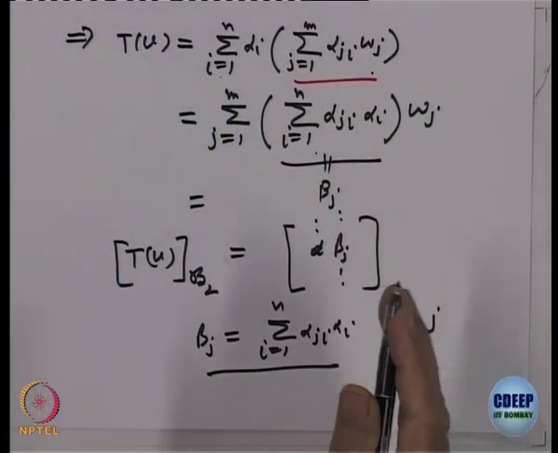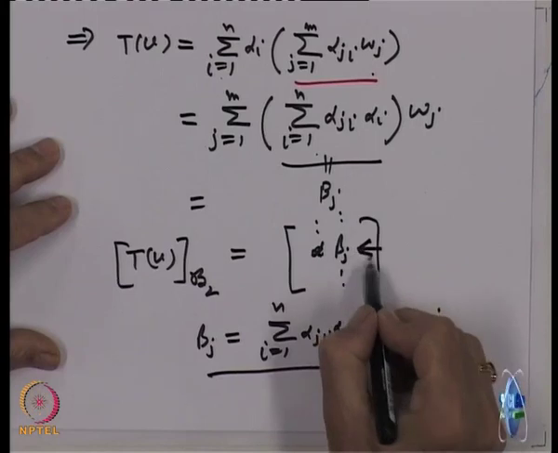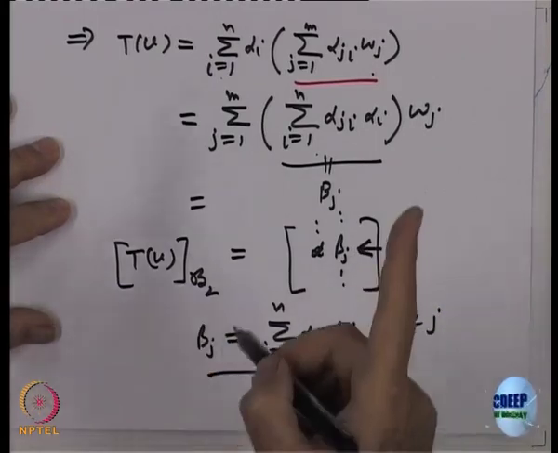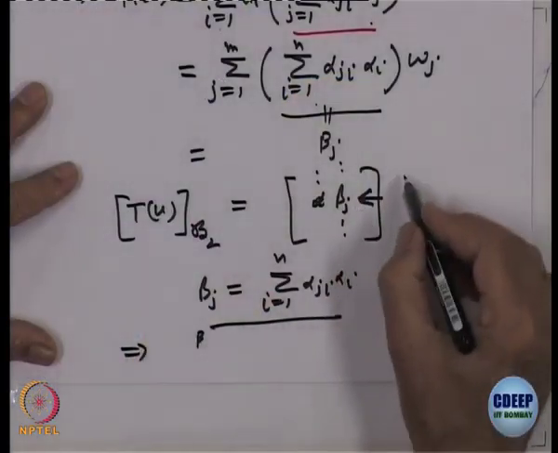If I take a matrix with alpha j i entries, then how do you get the corresponding entry here? Multiply by alpha 1, this multiplied by that one, and that is precisely equal to this. This is matrix multiplication.